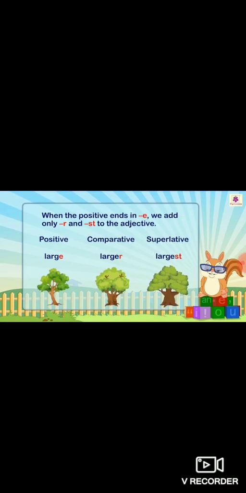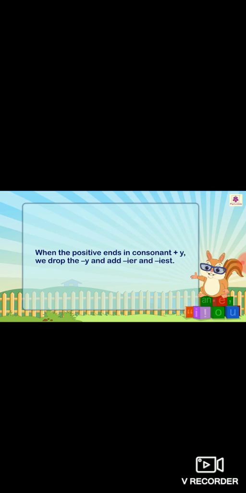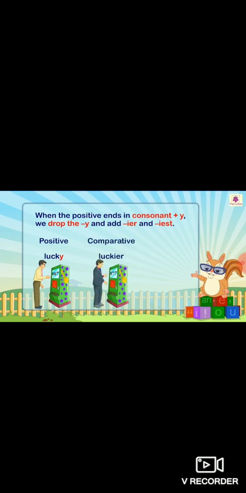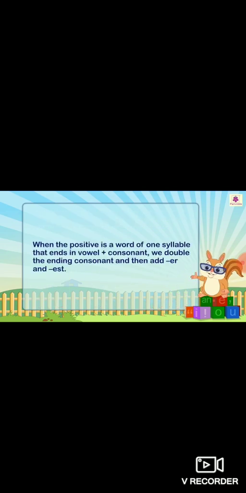Let's look again for more examples. When the positive ends in consonant plus Y, we drop the Y and add IER and IEST. Now look at the example. Lucky, ending in Y. Luckier, cut Y, IER, IEST. Luckier, luckiest. When the positive is a word of one syllable that ends in vowel plus consonant, we double the ending consonant and then add ER and EST.